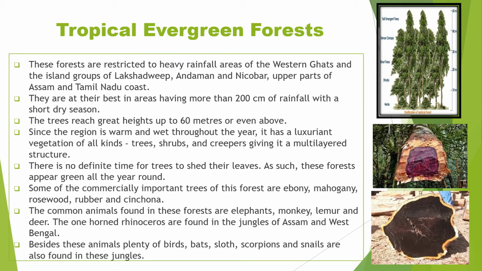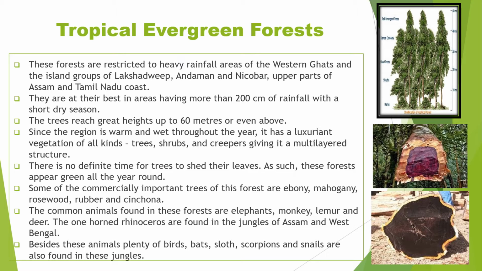Tropical evergreen forests. These forests are restricted to heavy rainfall areas of the Western Ghats and the island groups of Lakshadweep, Andaman and Nicobar, upper parts of Assam and Tamil Nadu coast. They are at their best in areas having more than 200 centimeter of rainfall with a short dry season. The trees reach great heights up to 60 meters or even above.